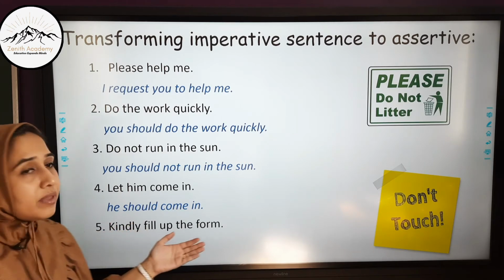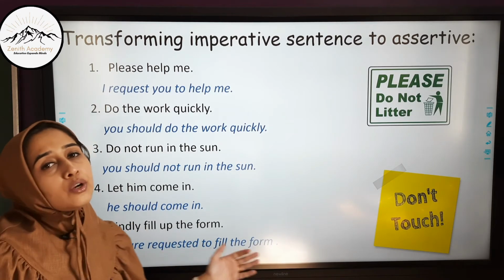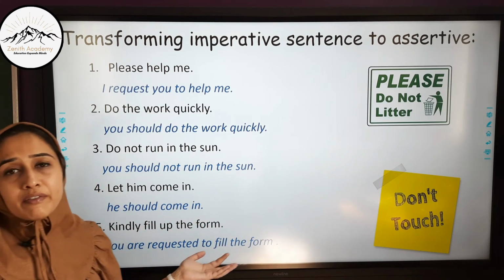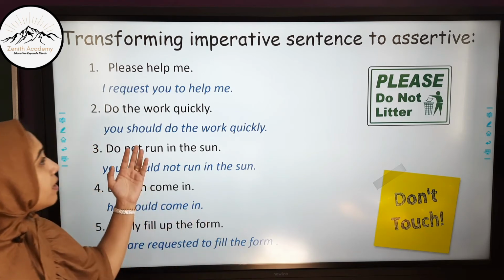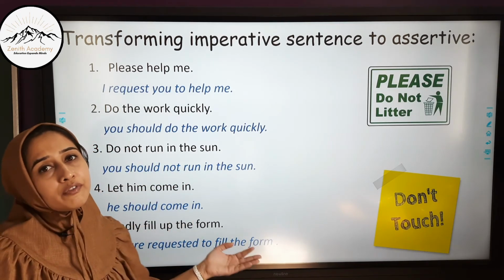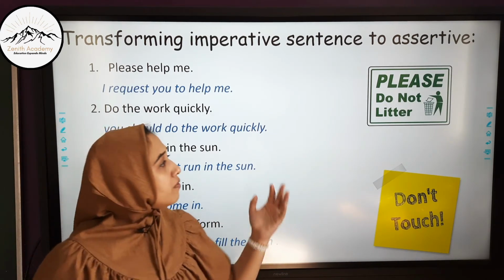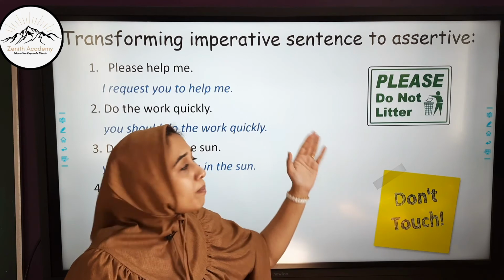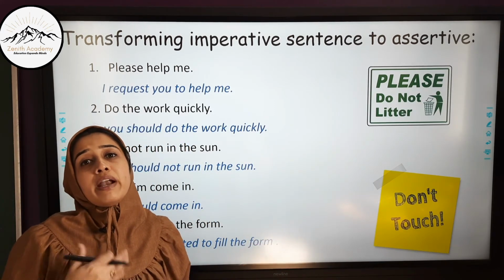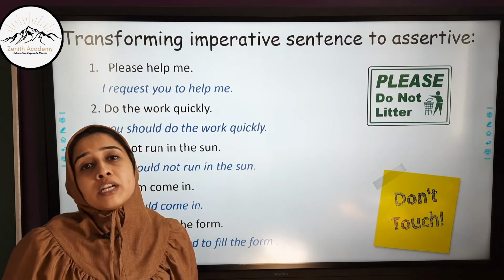Kindly fill up the form. So here it will be, you are requested to fill up the form. This is a general statement used whenever we are asked to fill up a form. So when we transform it into assertive, it will become, you are requested to fill up the form. Also, when we see public places, they say, please do not litter. So please do not litter is an imperative sentence, which when transformed into assertive becomes, you are requested not to litter.